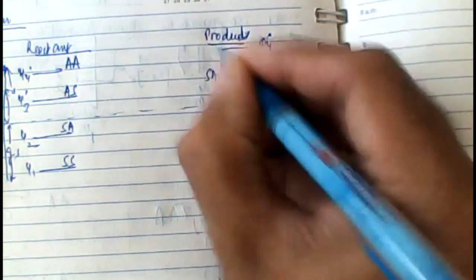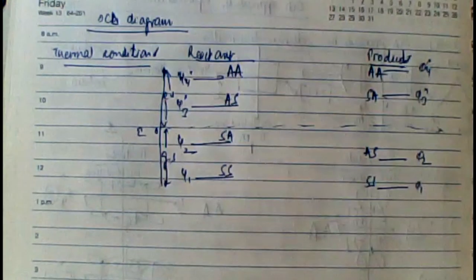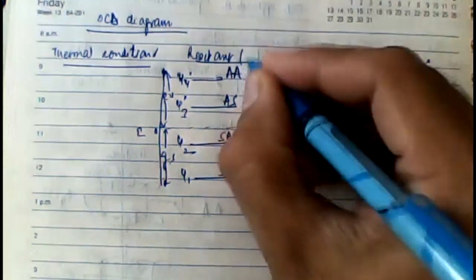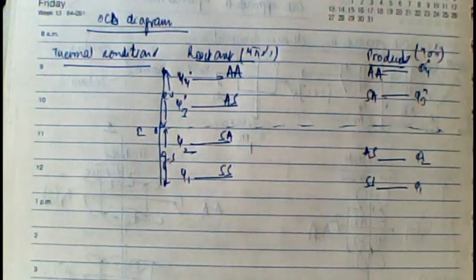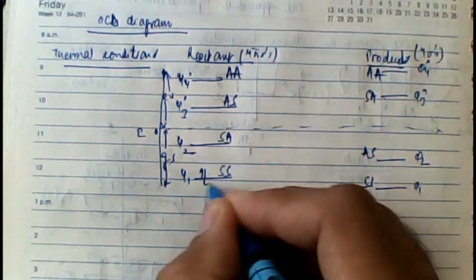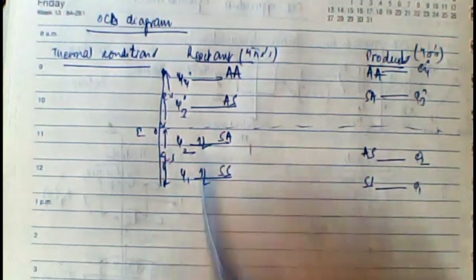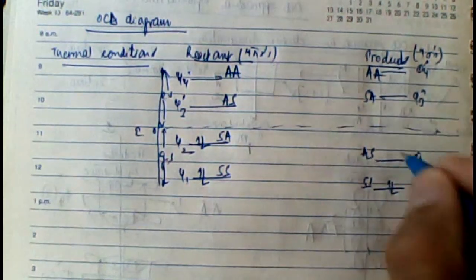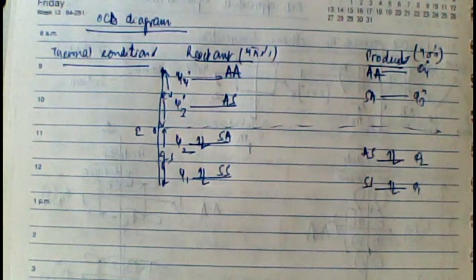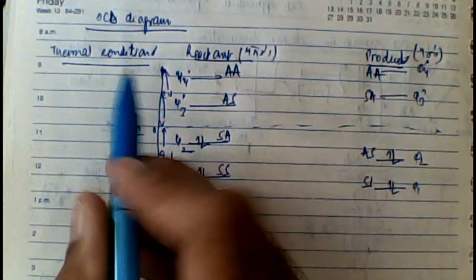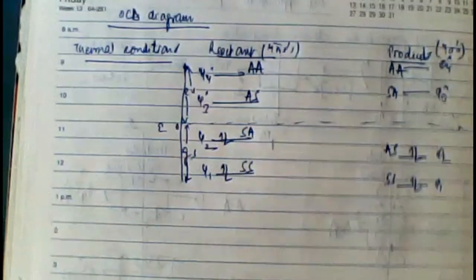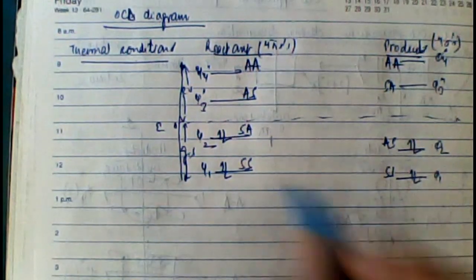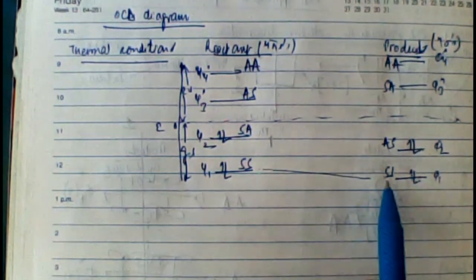Okay. Once we are doing the reaction under thermal conditions, the reactant had 4 pi electrons and the product has 4 sigma electrons. We need to accommodate these 4 electrons. The first 2 will go to Psi1, the next 2 will go to Psi2. Similarly, in the product, the first 2 will go to Phi1 and the second 2 will go to Phi2. Let's check the correlation of the ground state, because under thermal condition, it is only the ground state which is populated, the excited state is not populated. If you check the correlation, SS matches with SS, but SA does not match with AS.